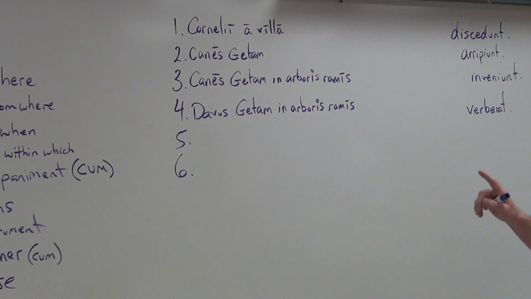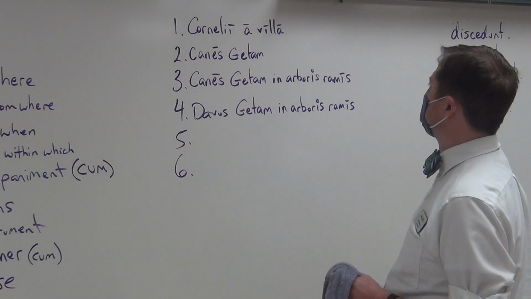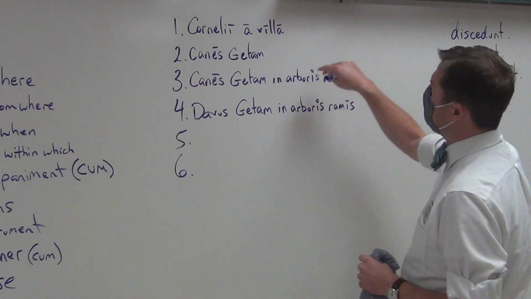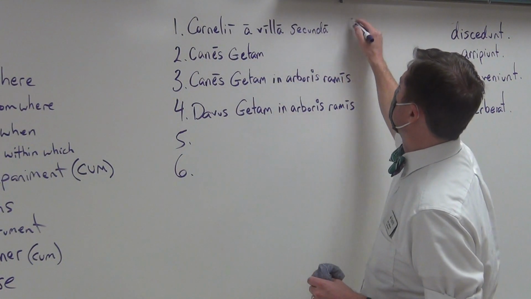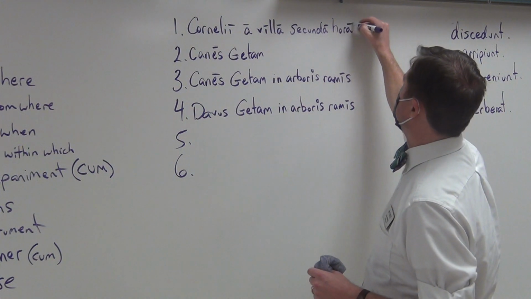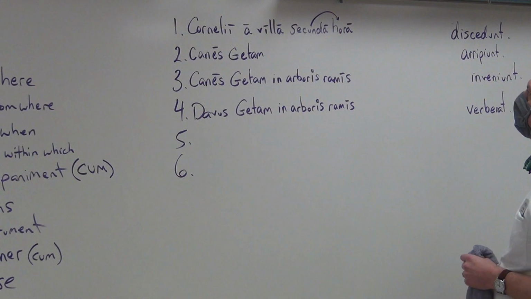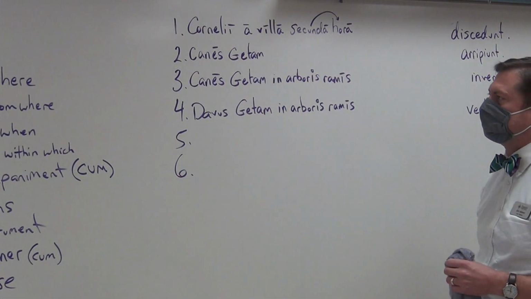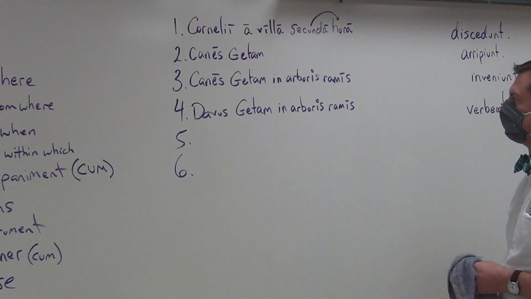Now, the ablative, remember, can also tell us when an action occurs. So, the Cornelians depart. They leave from the country house secunda hora. That's just merely an adjective modifying hora. So again, by, with, because of, from, in, on, at the second hour. It is telling us when this action occurs.